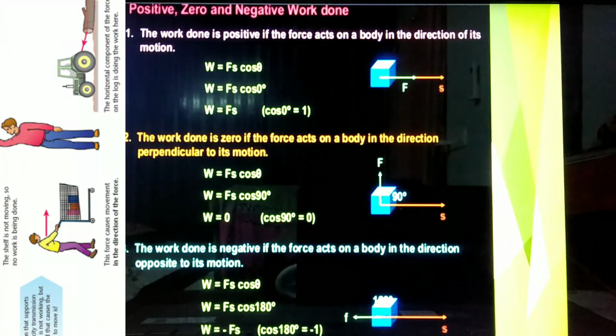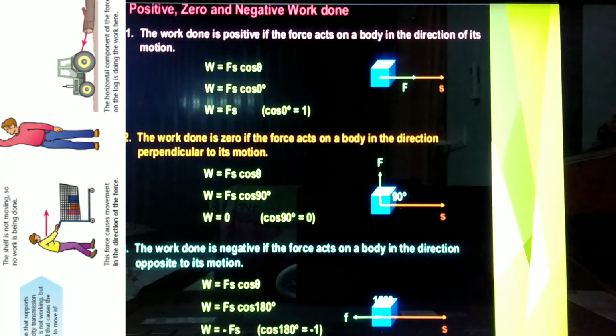Positive, zero, negative work done. The work done is positive if the force acts on a body in the direction of its motion. W equals Fs cos theta. W equals Fs, since cos 0 is equal to 1.